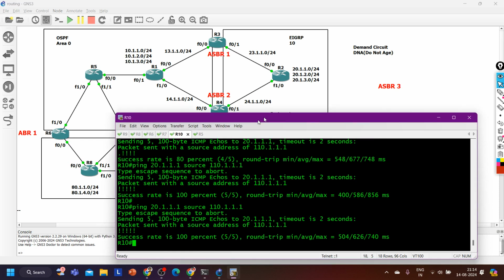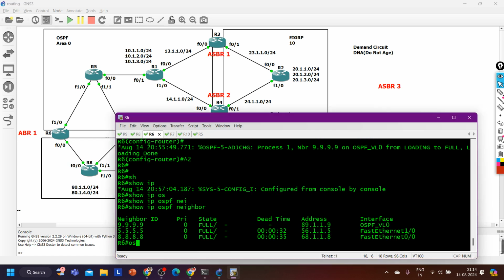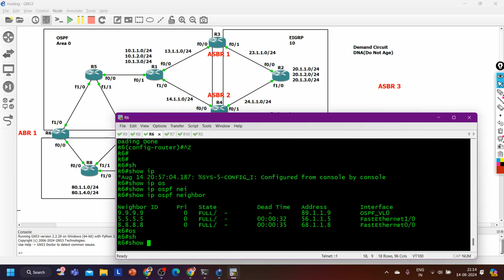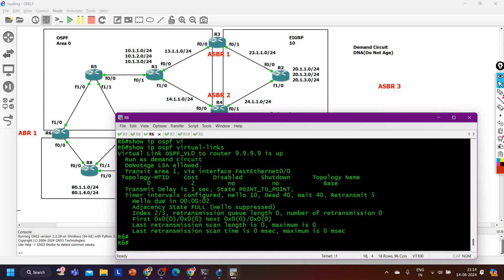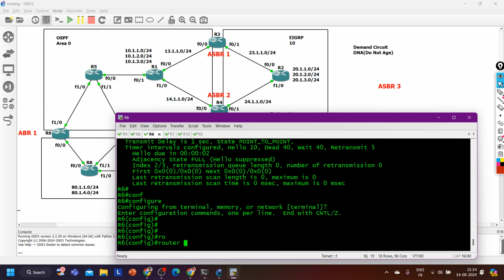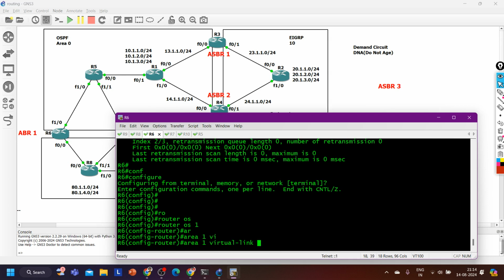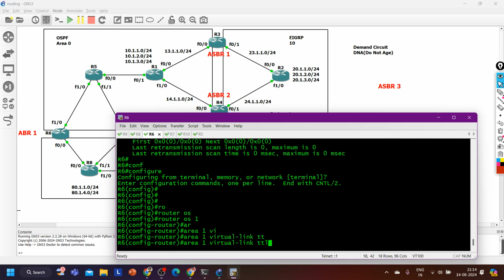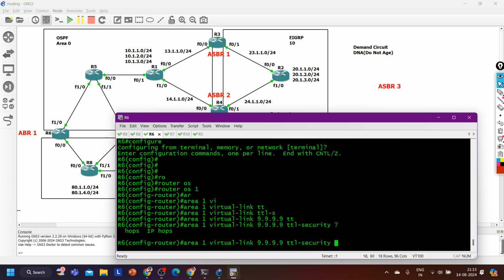So you can run one command here, and to read the output you can run a verification command. So IP ospf virtual link on both routers, on router number 6 also. This is one verification command. Then config t, router ospf 1, area 1 virtual link 9.9.9.9, the IP address of the neighbor router, and then I can say TTL security, right?